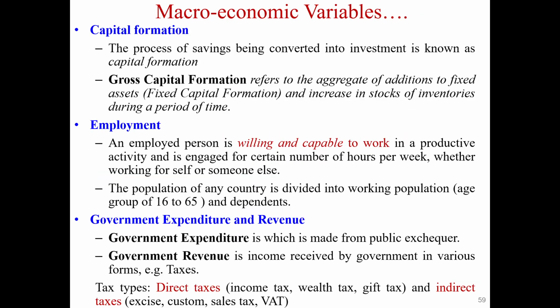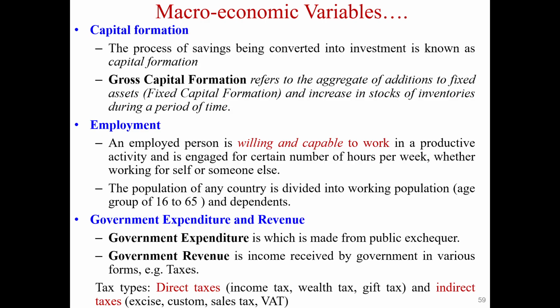Next, we can discuss some macroeconomic variables. Capital formation is the process of savings being converted into investment. Employment means a person is willing and capable to work in a productive activity, and is engaged for a certain number of hours per week for self or someone else. Government expenditure is made from the public exchequer. Government revenue means the income received by the government, like taxes.